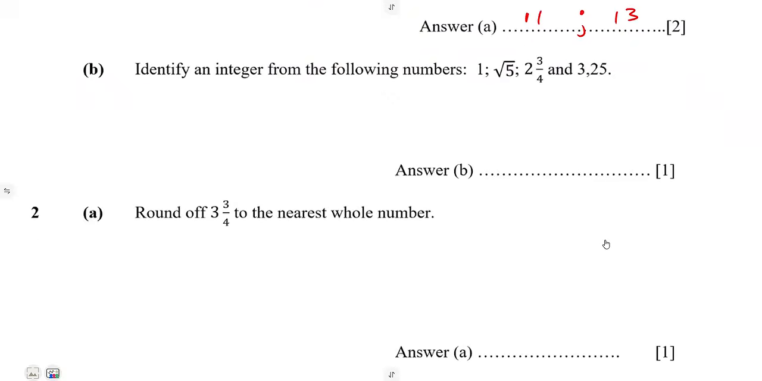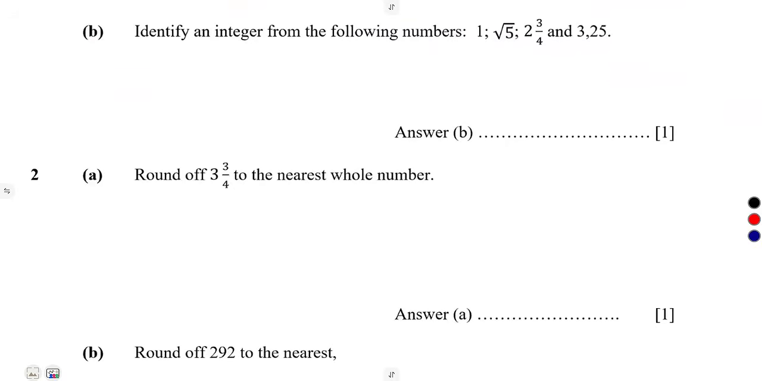All right. Identify an integer. An integer is simply what? A whole number, remember? So that's simply a whole number that you are considering there. And between these, 1 is a whole number. So that is the answer.